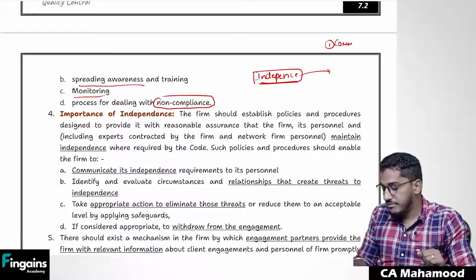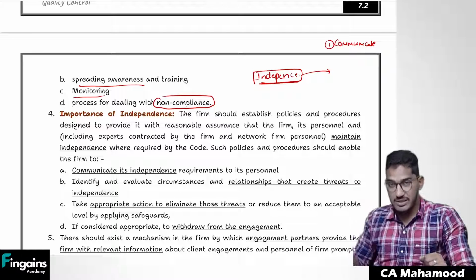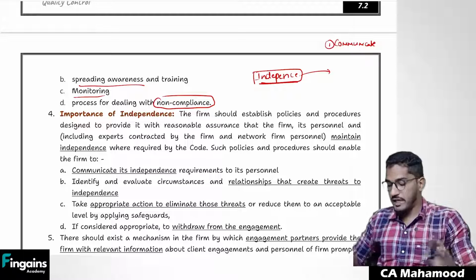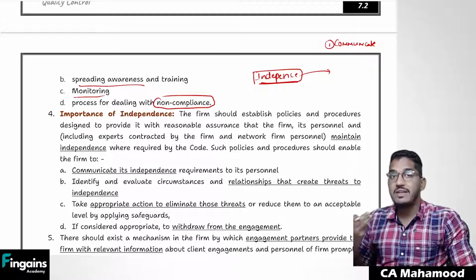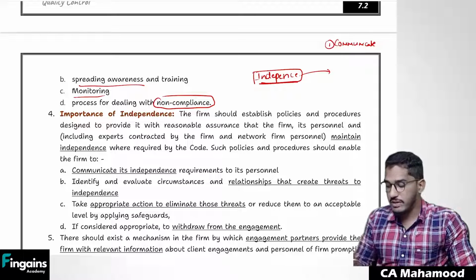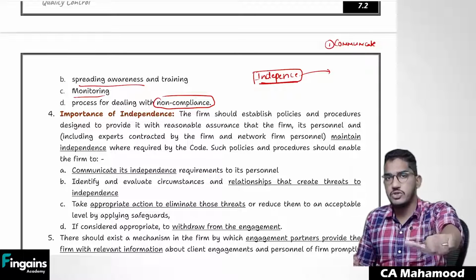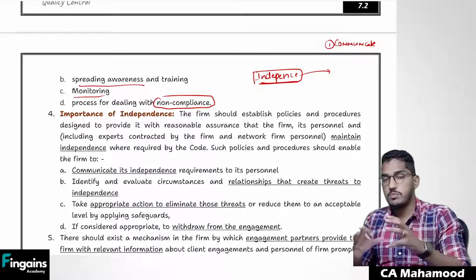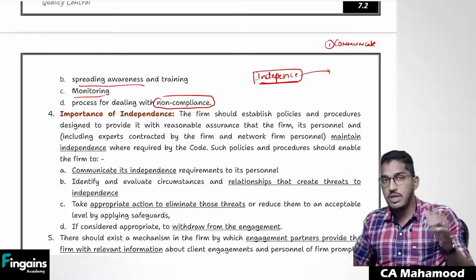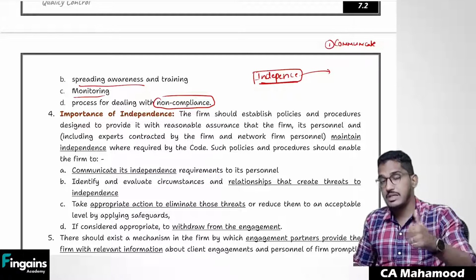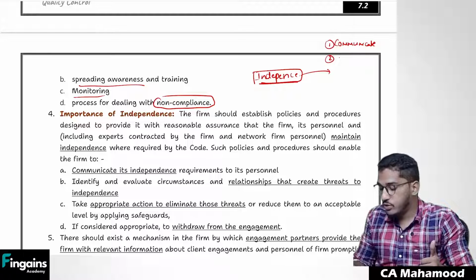Number 1, as a firm, you have to communicate to all your engagement team members and all your staff the importance of independence. Why do we have to comply with the independence requirements? How can we be independent? What kind of actions do we have to take? Proper communication should happen. So as a firm, you should properly communicate with all your team the importance of independence and how to comply with independence.